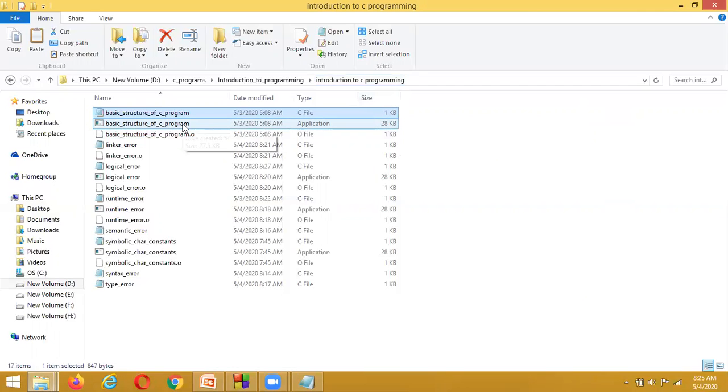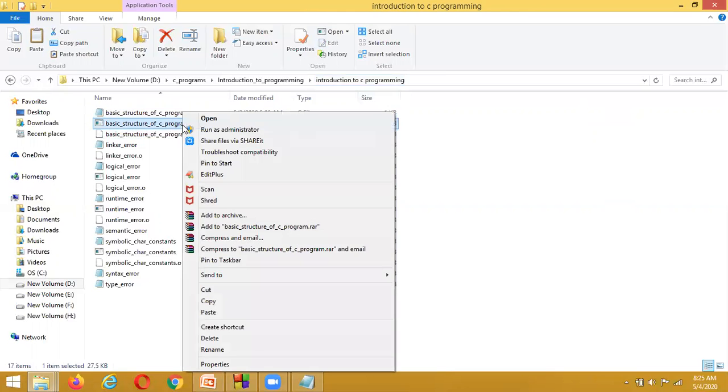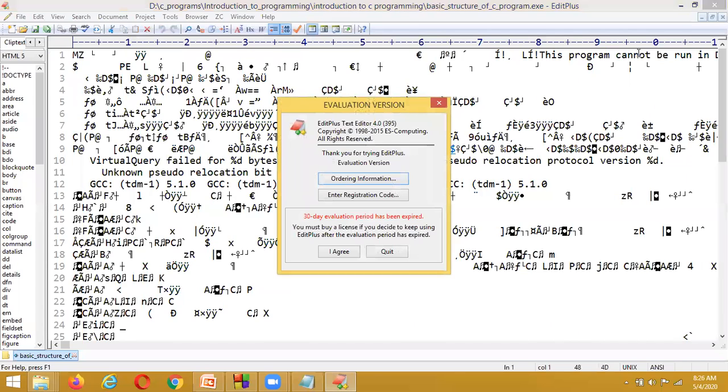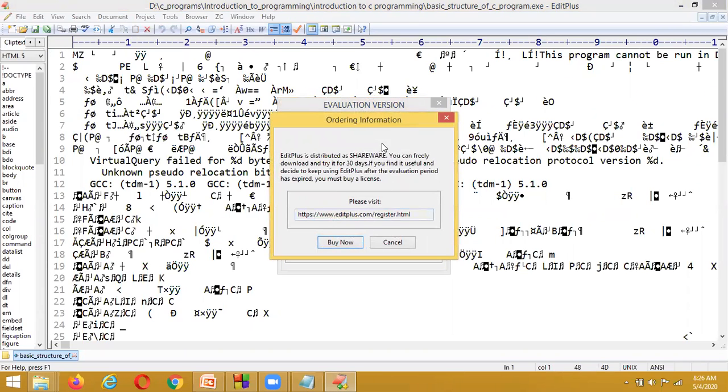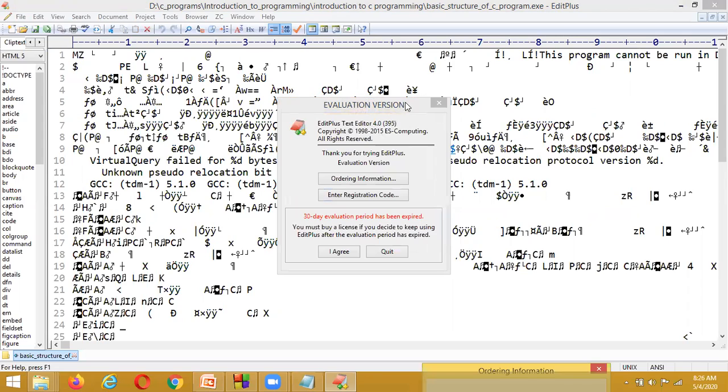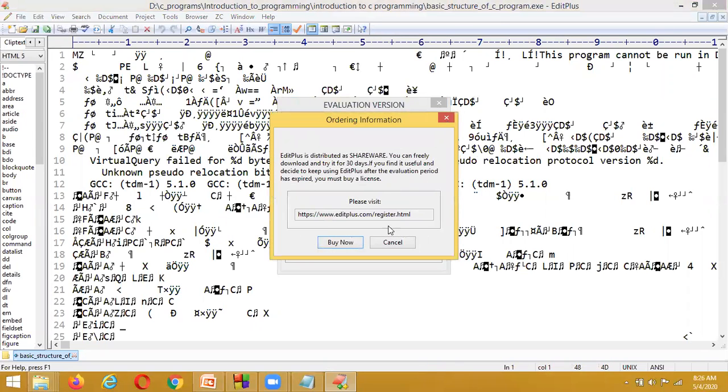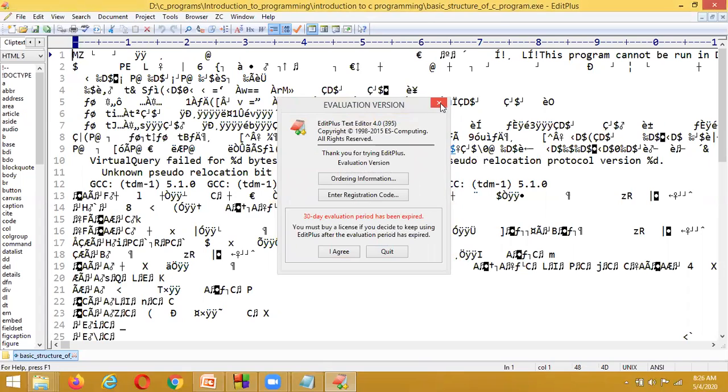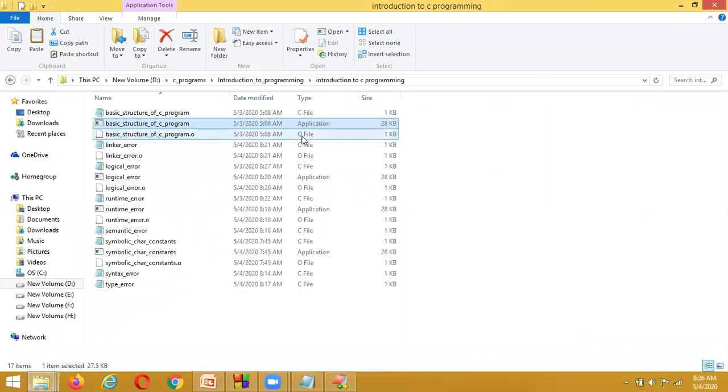This one we call the executable file. And this one we call the object file.